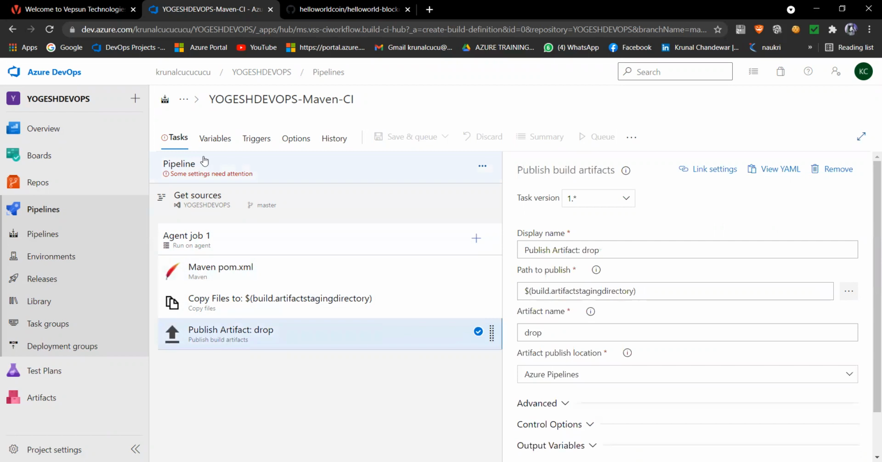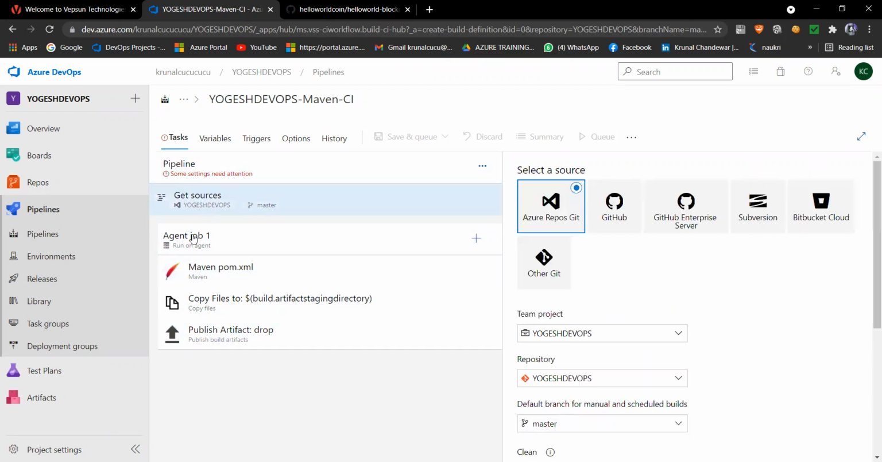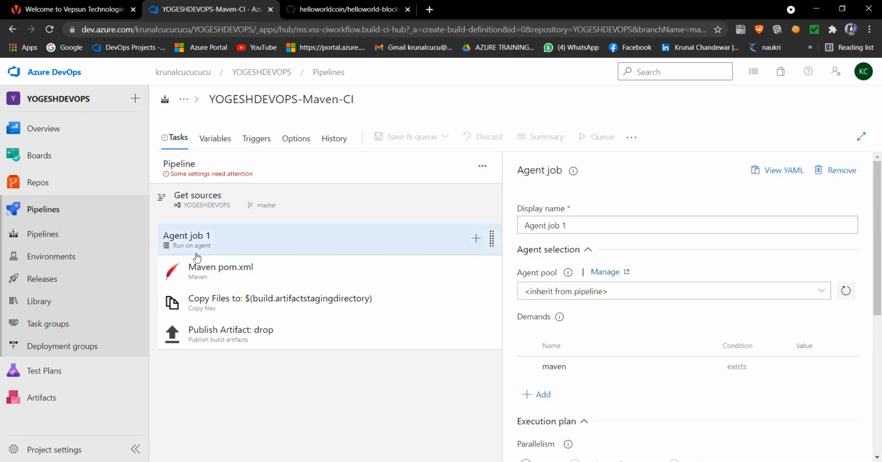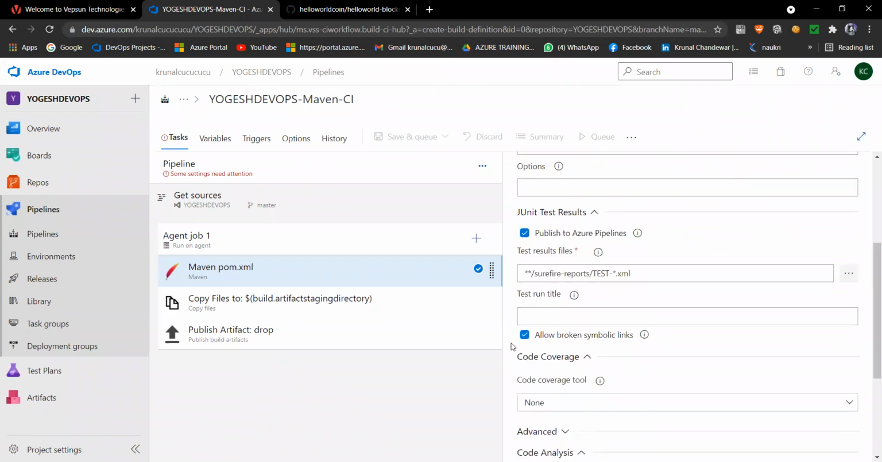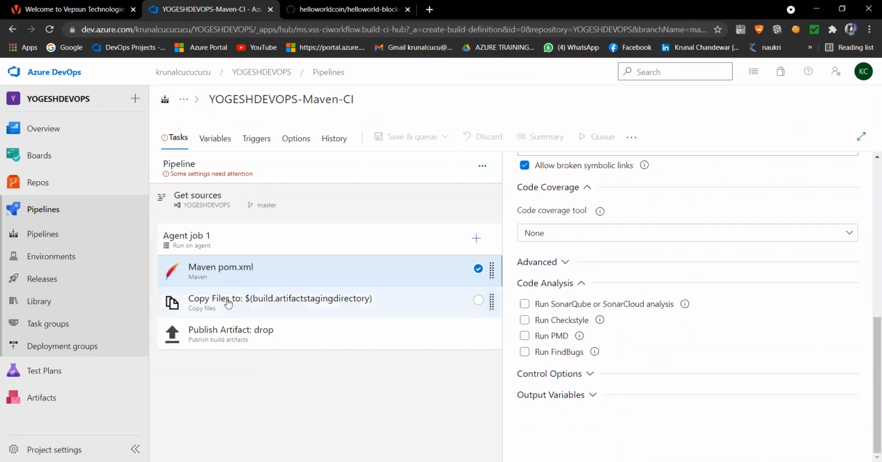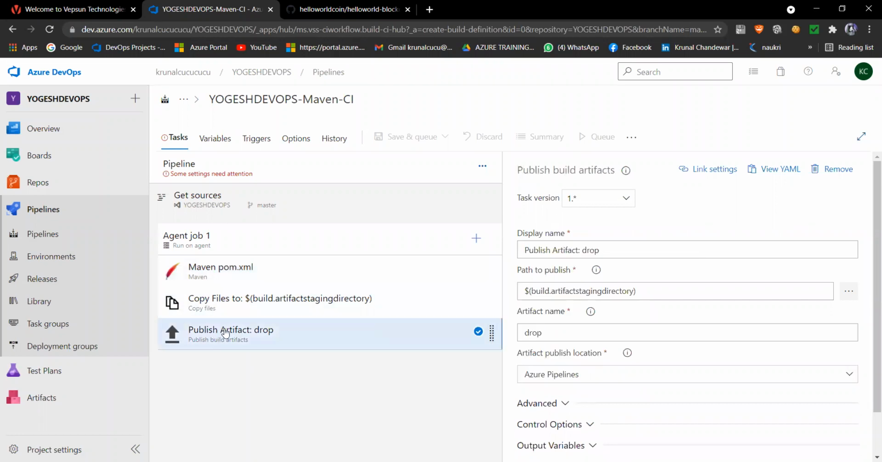Okay, first we will go with this. Okay, what is it giving? This is a task version. The display name is Maven, and the pom.xml for a Java project comes with it, and these are the few details they are giving with that. Even this is for our copy, and this is our publish artifact.